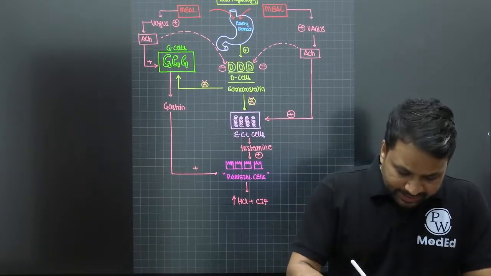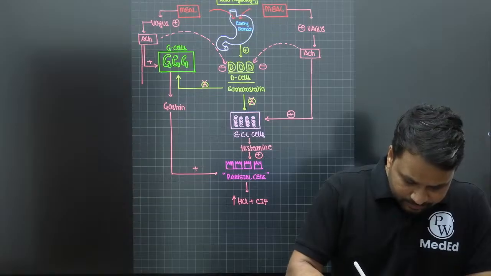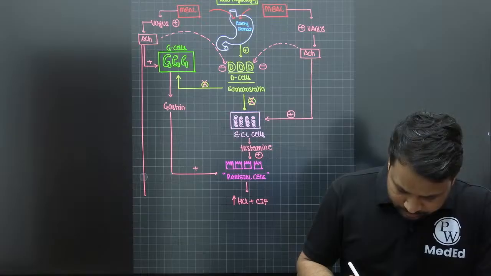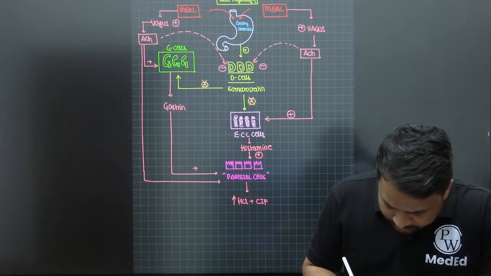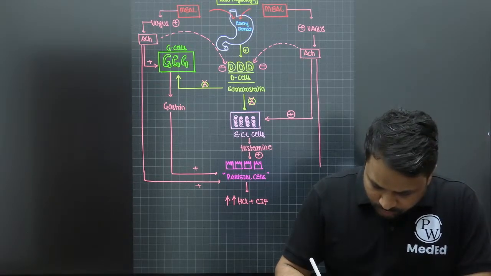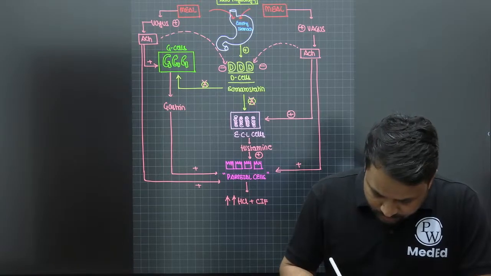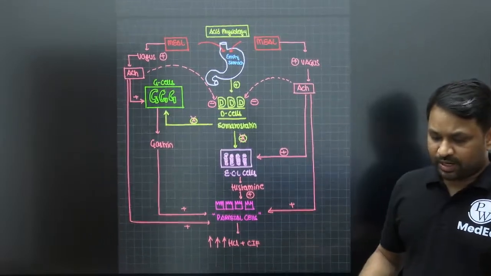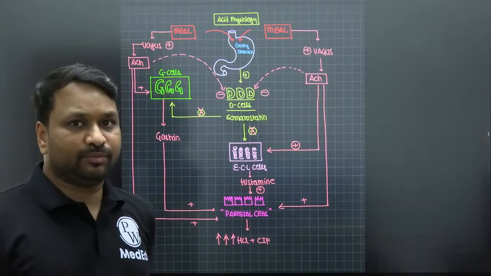Moreover, the acetylcholine, which is produced by the vagus, will go and directly stimulate the parietal cell, further increasing the production of your hydrochloric acid, right? Okay. If you look at this, this is the whole cycle of the acid production that is there.